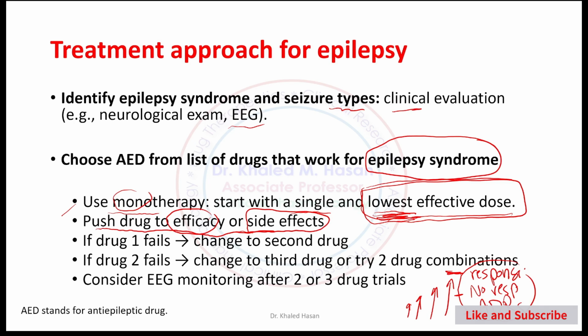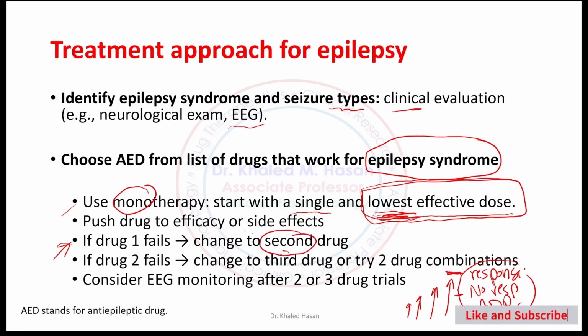Okay, in this case, if the first drug fails, we change to another drug, the second drug. The same situation: push the second drug to the efficacy or side effect. If that fails, we move to the third medication. So as you can see here, we start with monotherapy. If the monotherapy fails, move to the second drug.